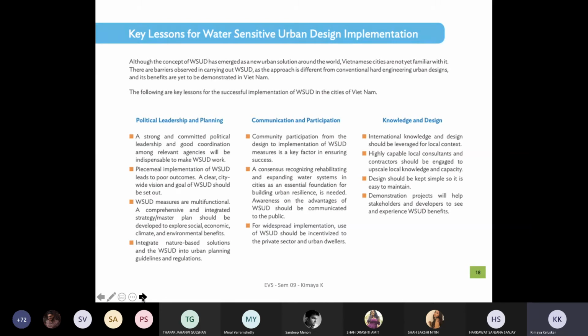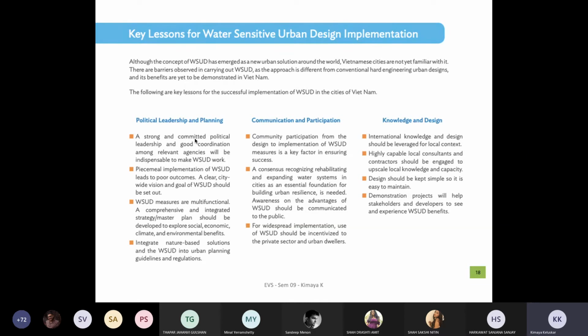The key lessons that they learned: definitely there has to be political will in terms of leadership and planning. You need to align your thoughts as planners and designers along with the political will, because they are the ones who are going to execute it, they are the ones who are going to fund it. So the narrative building or your design brief becomes very important because they are eventually interested in understanding the numbers or the revenue generation that happens, who is going to maintain it, what is the outfall, how does it help, and so on and so forth.